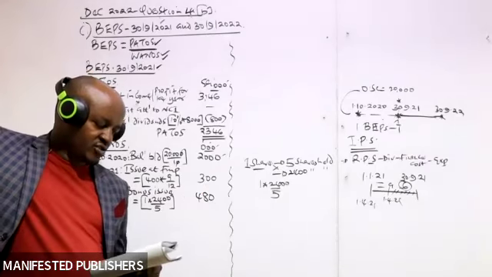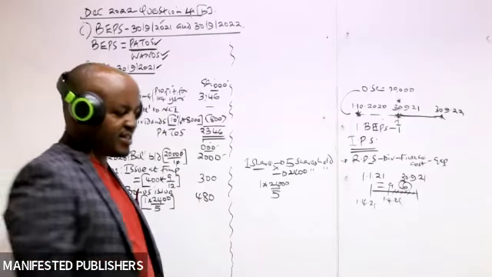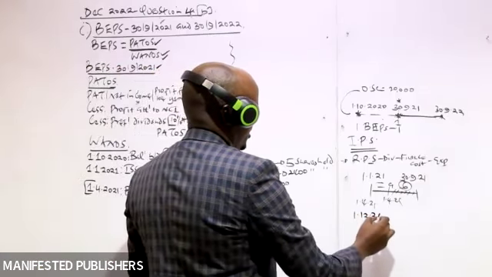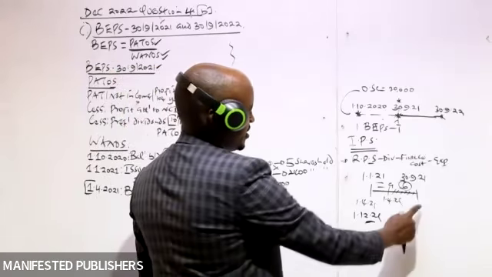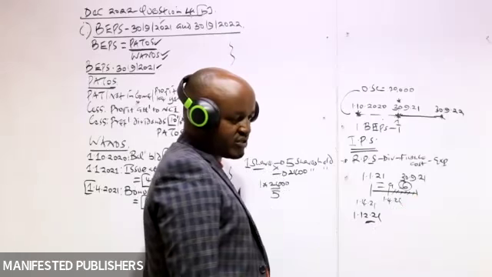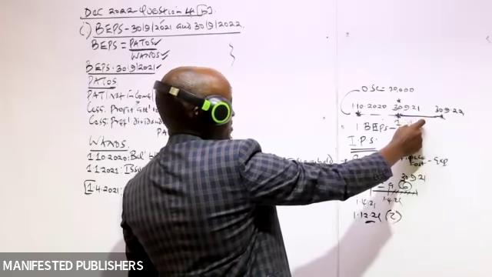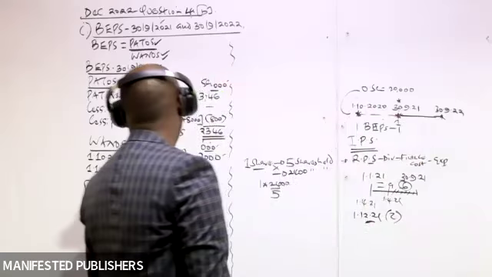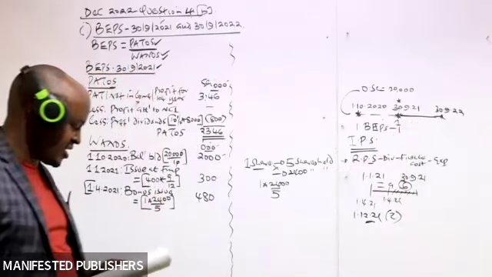Let's move to the other transaction, number 3. On that, we are told on 1st December 2021. Is this within the 1st or the 2nd year? Is this a transaction for the 1st or the 2nd year? When did the first year end? That is September 2021. So these are transactions for year 2. So we are going to use it in computing the weighted average number of ordinary shares for the 2nd year, not within the 1st year.